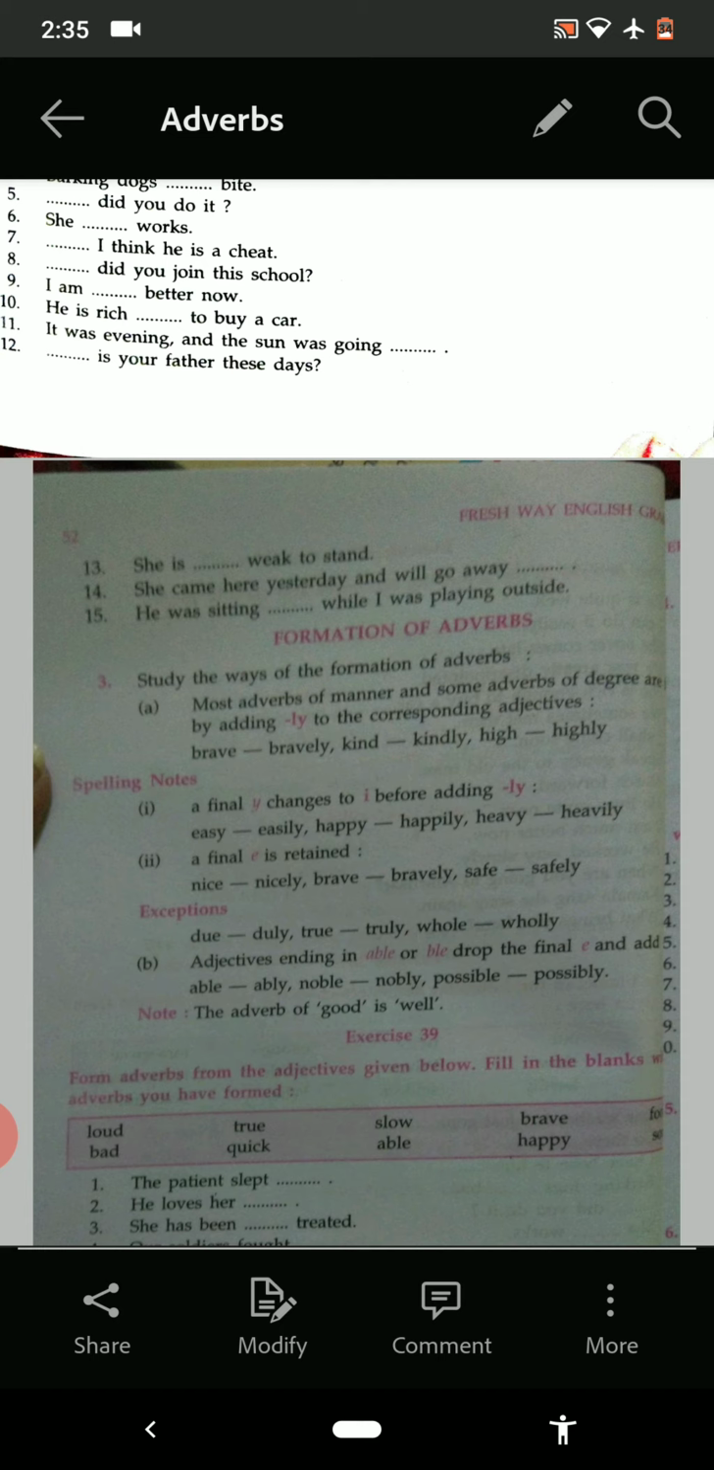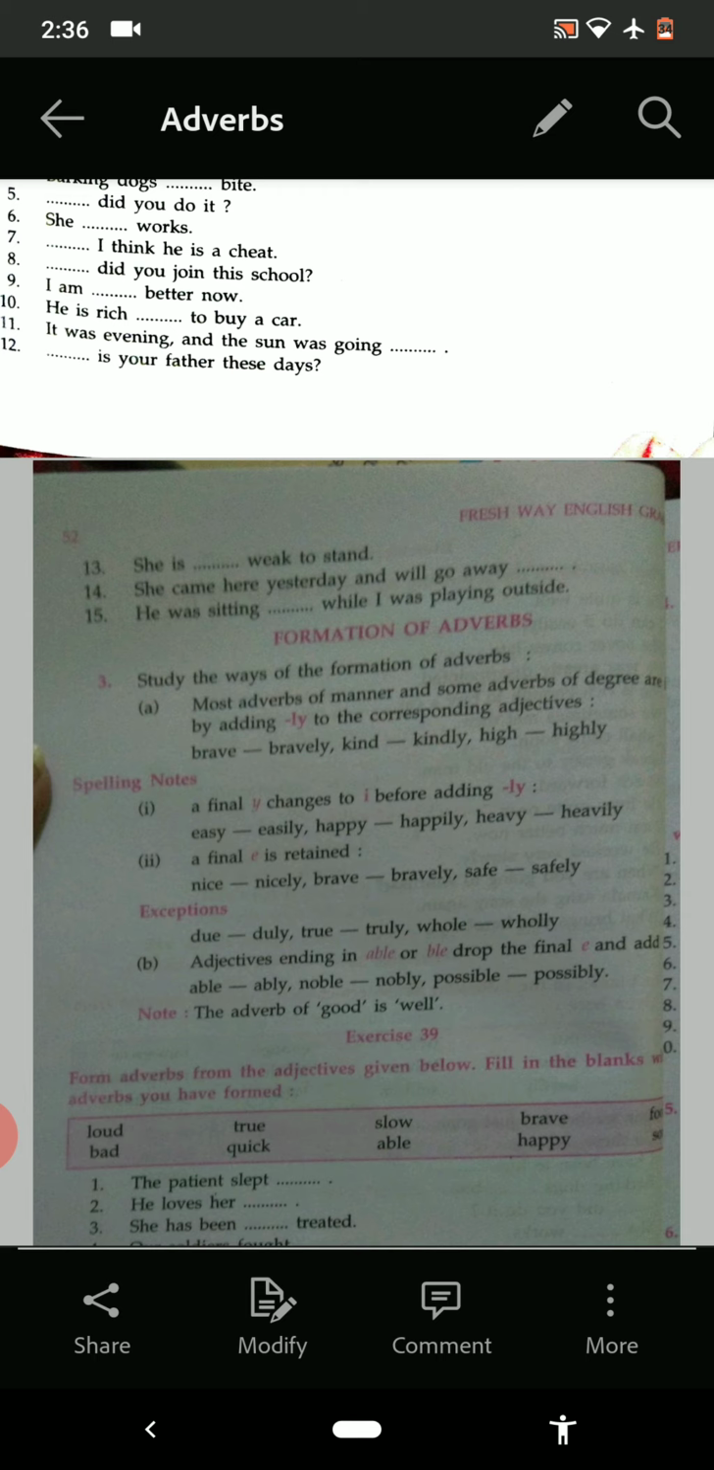Now, a final e is retained. See here. Nice, nicely, brave, bravely, safe, safely. E is here as it is. Nicely, bravely, safely. Now see the exceptions where e is not there.